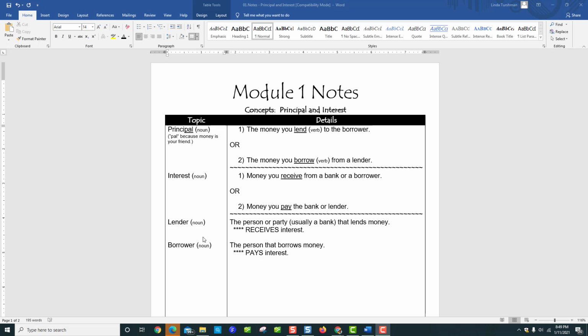Okay, now we're going to talk about the people that are involved in this lending and borrowing. So the lender is the person. Again, it's a noun, person, place, or thing. And it's the person, or it could be a party, and it's usually a bank, that actually lends the money. Get it? They're a lender. If you think about it, if you put "-er" after something that a person does, it becomes that thing. For example, a painter is a person who paints. A writer is a person who writes. In this case, a lender is a person who lends.